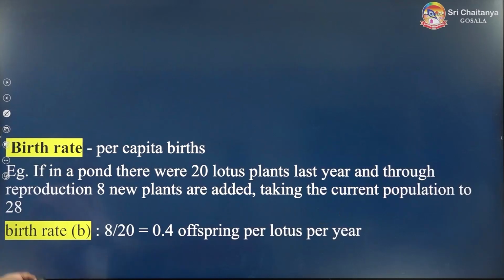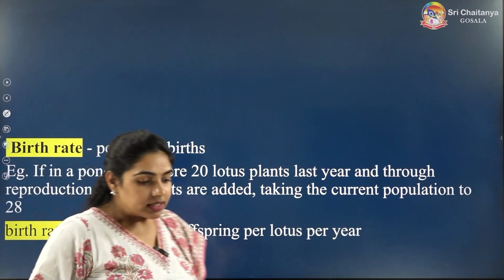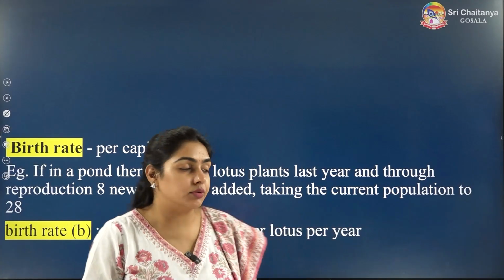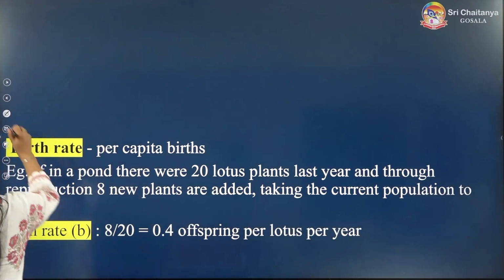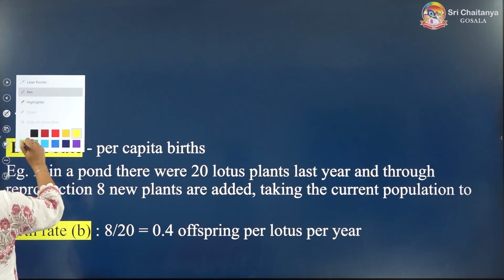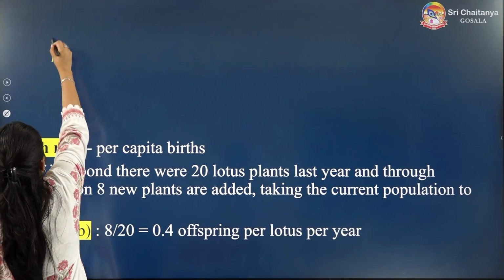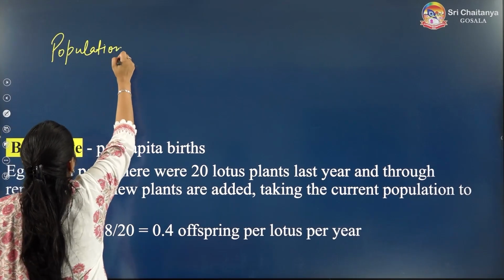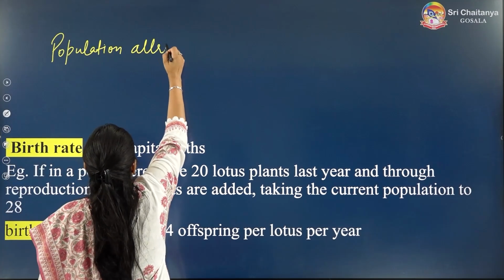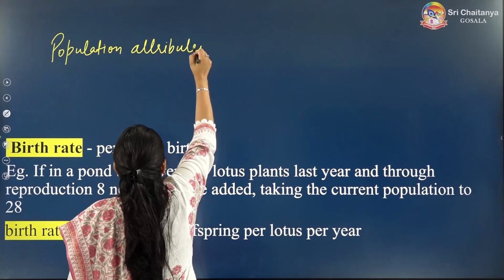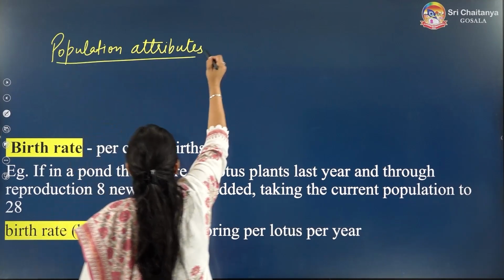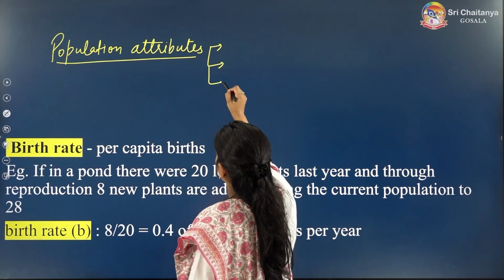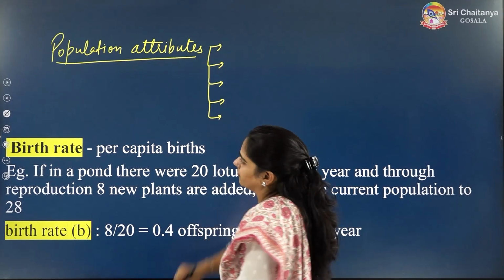Okay, coming to the next point, that is some characteristics of population we will study. For example, I will tell you 5 characteristics. These are called population attributes. So, we will be studying 4 or 5 attributes.